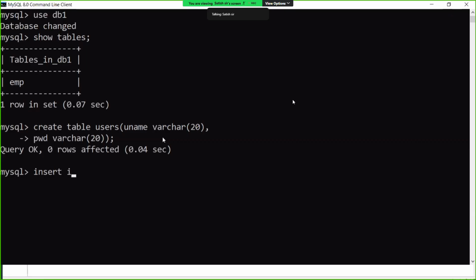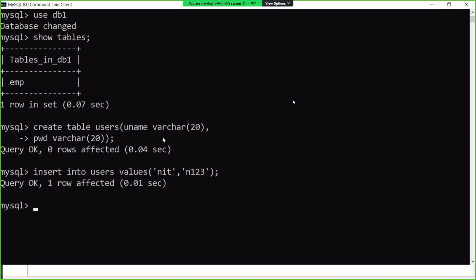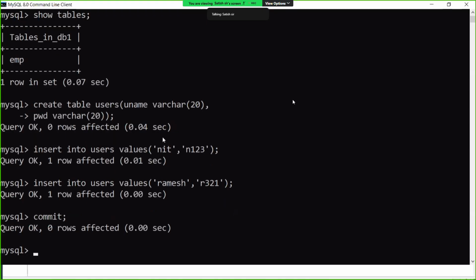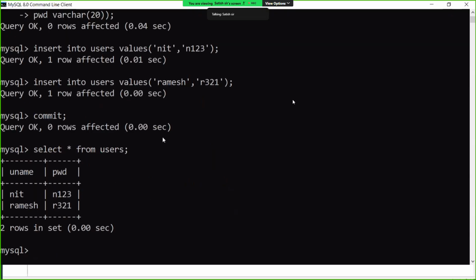Then I insert the data, insert into users values. So I enter username and one more is password. Okay, then insert into users values, username, and password. Okay, right? So how many users did I register? Two users, right? This is NIT and one more is Ramesh, right?